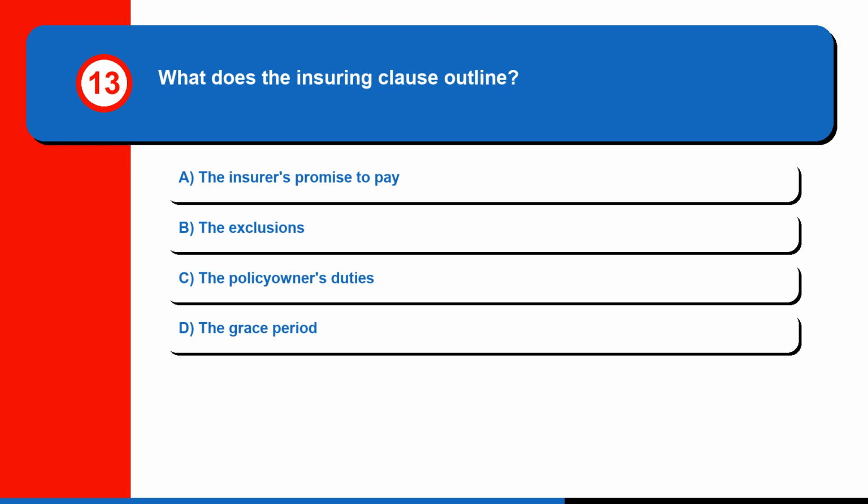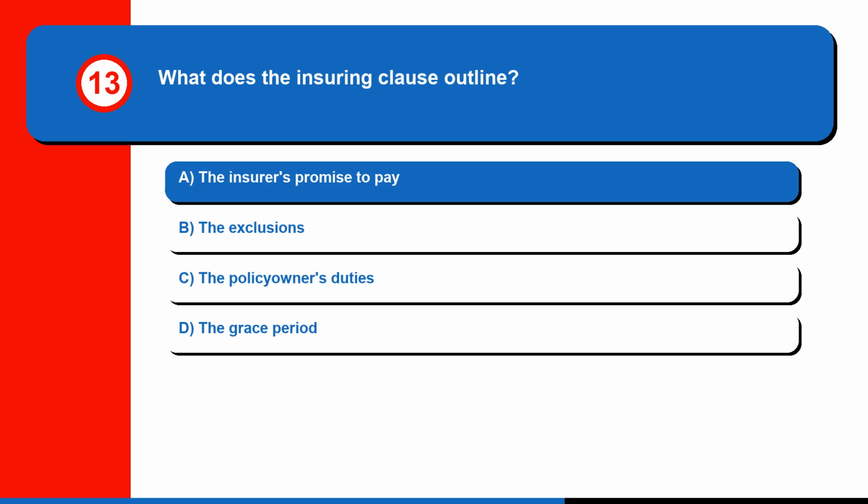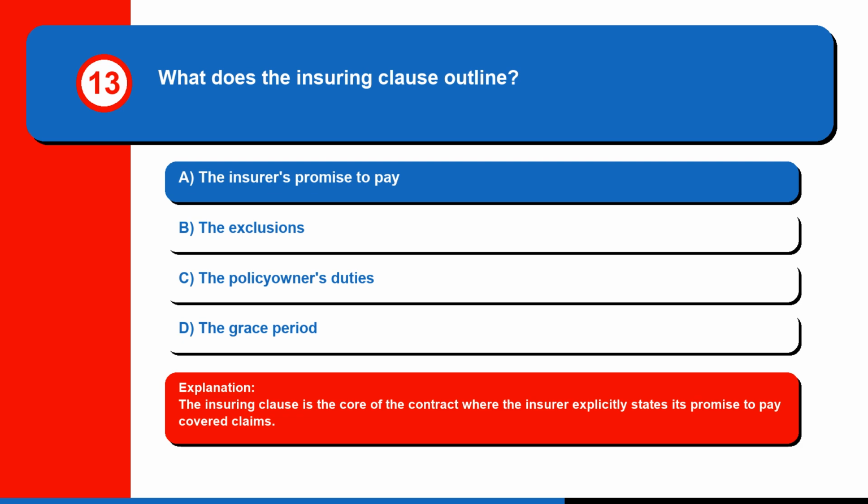Question 13. What does the insuring clause outline? A. The insurer's promise to pay. B. The exclusions. C. The policy owner's duties. Or D. The grace period. The correct answer is A. The insurer's promise to pay. The insuring clause is the core of the contract where the insurer explicitly states its promise to pay covered claims.